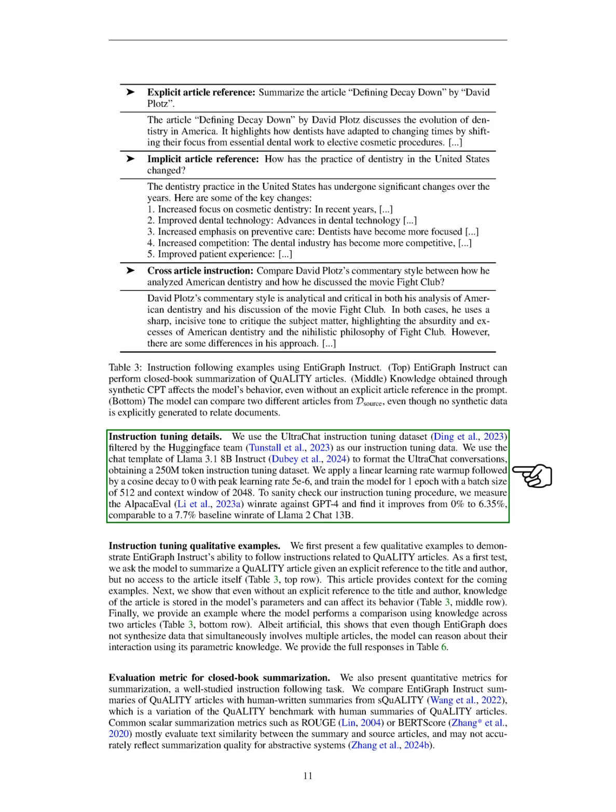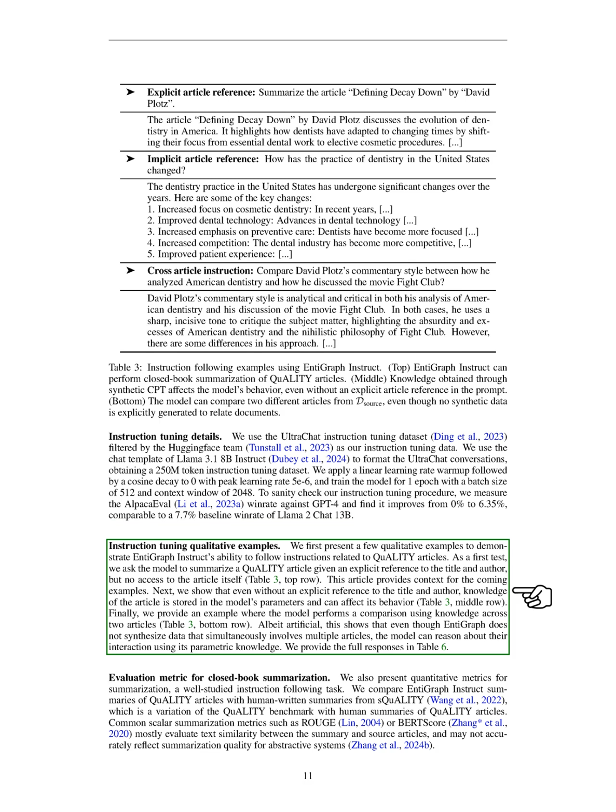We format the conversations using the chat template of Llama 3.18b Instruct, resulting in a 250 million token instruction tuning dataset. We apply a learning rate warm-up followed by a cosine decay, with a peak learning rate of 5 millions, and train the model for one epoch with a batch size of 512 and a context window of 2048. To verify our instruction tuning process, we check the Alpaca eval win rate against GPT-4, which improves from 0% to 6.35%, compared to a baseline win rate of 7.7% for Llama 2 Chat 13b.